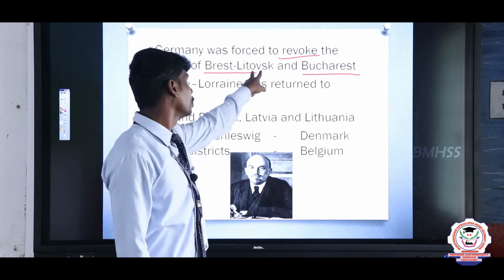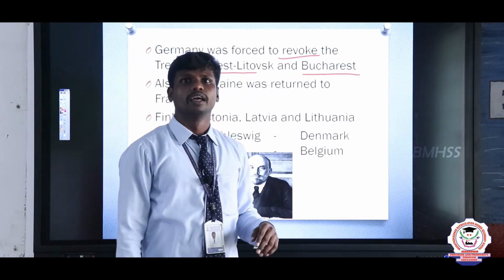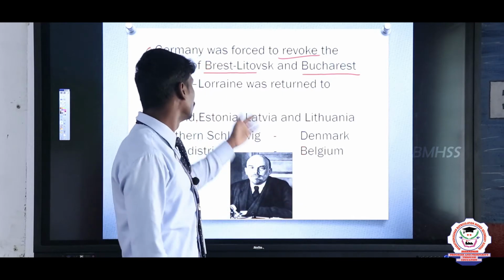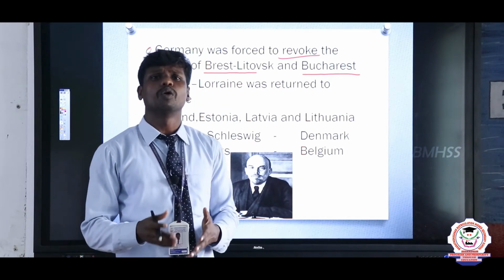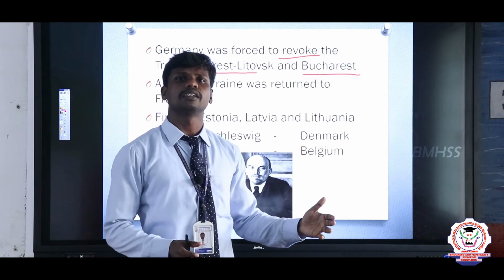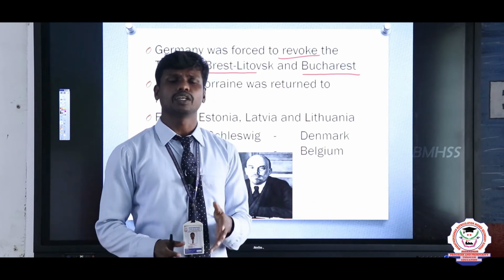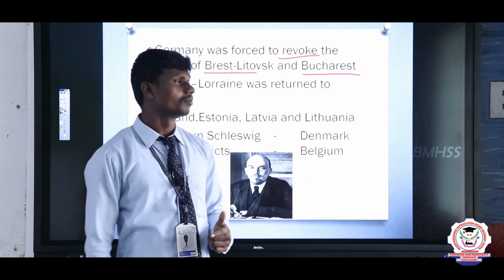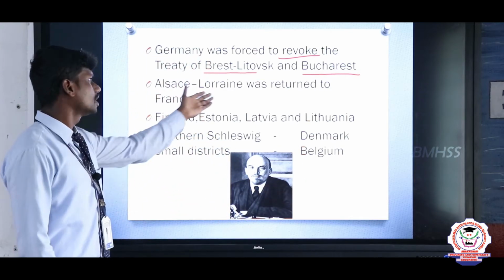So the treaty was revoked, and it created some kind of changes for the people of Germany. Germany could not hold any places. Everything went to the victorious nations, particularly Britain, France and the USA. And after that, Alsace and Lorraine.